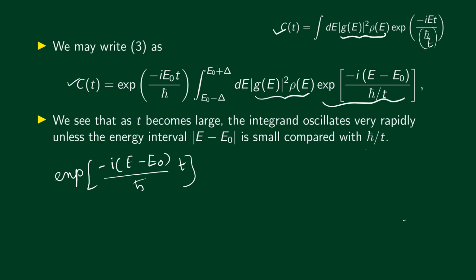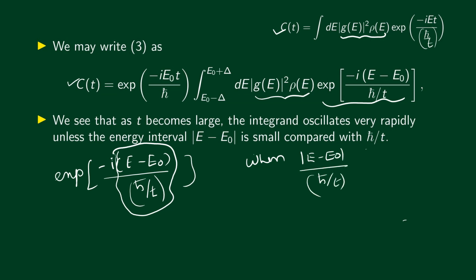And when t increases, as this term becomes bigger and bigger, we have more and more rapid oscillations. It doesn't matter whether it's plus or minus, there is still an oscillation. So when the modulus of (E minus E0) divided by h bar times t becomes bigger and bigger, we have more and more rapid oscillations.